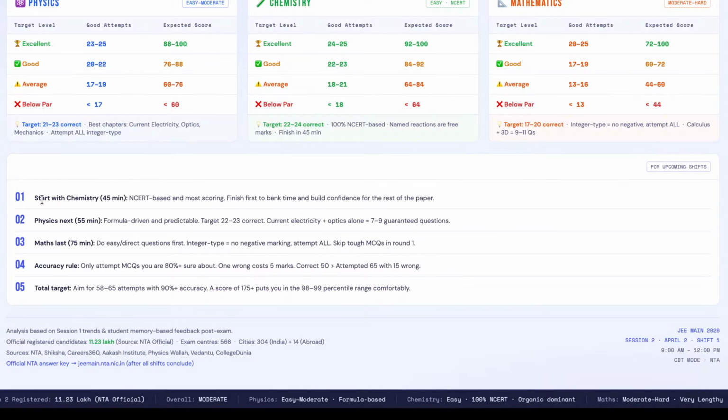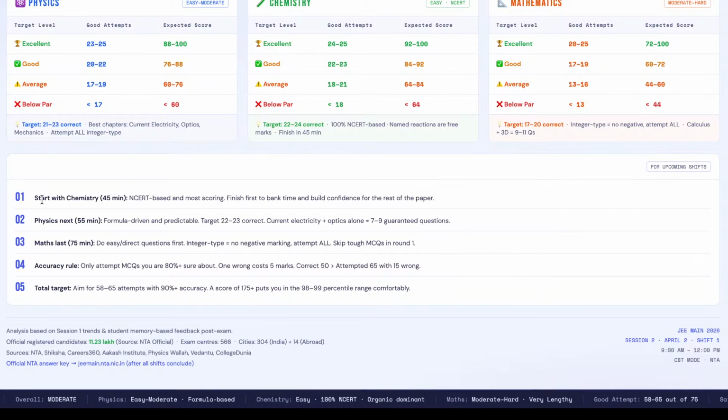Most people said that physics took 55 minutes, but as per the recent reviews we have received from some of our students, they have clearly said that physics took only 35 to 40 minutes for them.